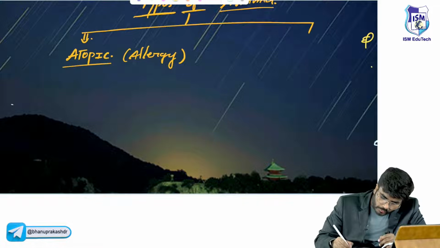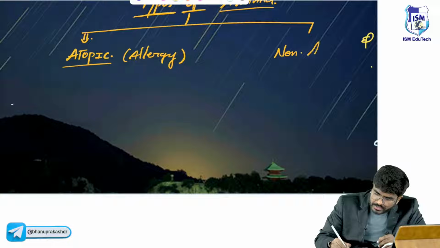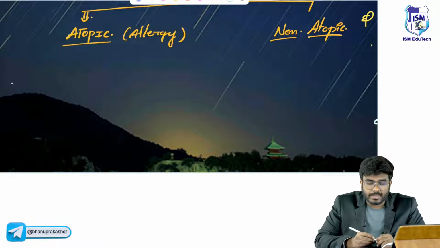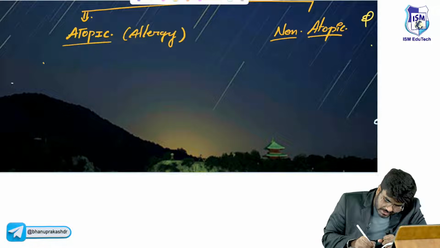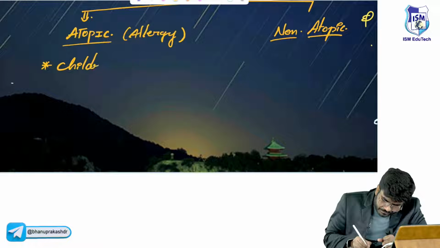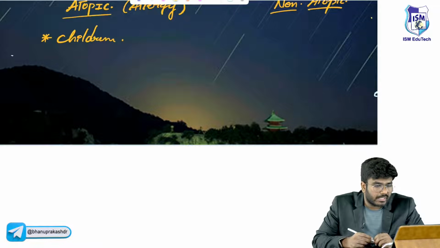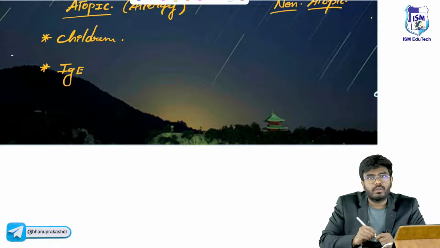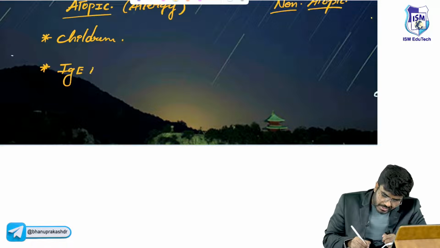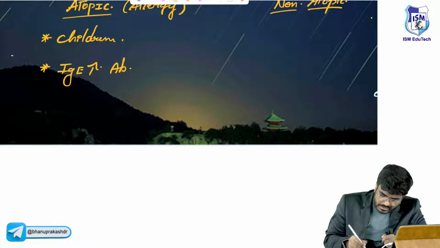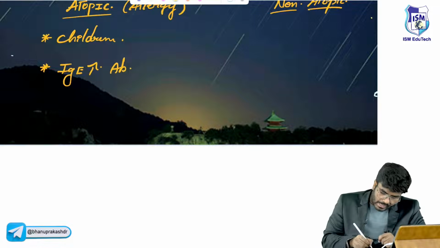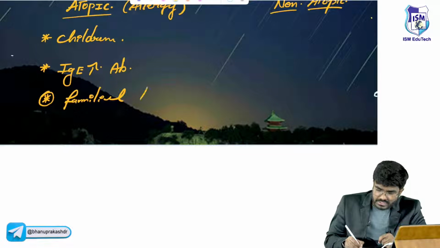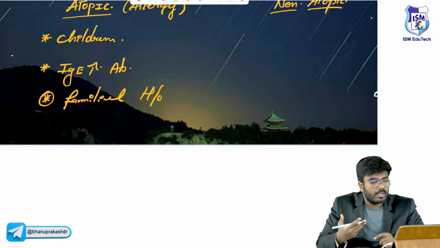The second one is non-atopic asthma. Very important MCQ. What is the difference between atopic and non-atopic asthma? Atopic asthma is mostly seen in children. Here IgE antibodies are involved. The patient will have increased levels of IgE antibodies, and it is familial in nature, so a positive family history will also be present.